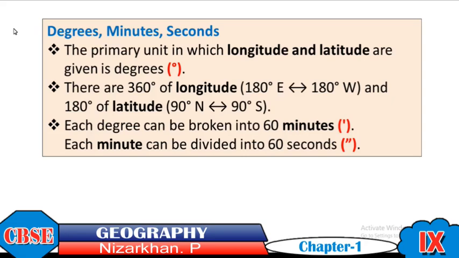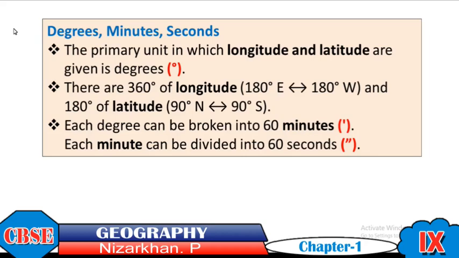And there are 180 latitudes. Horizontally there are the latitudes, imaginary lines parallel to the equator. There are 180 degree latitudes: 90 in the northern hemisphere and 90 in the southern hemisphere. So 90 plus 90, total 180 degree latitudes.